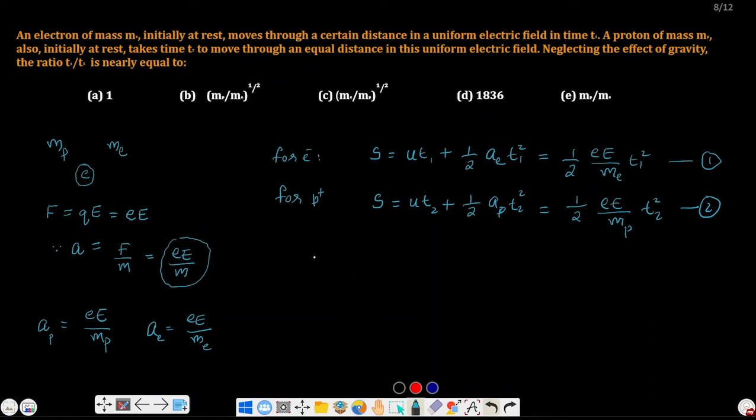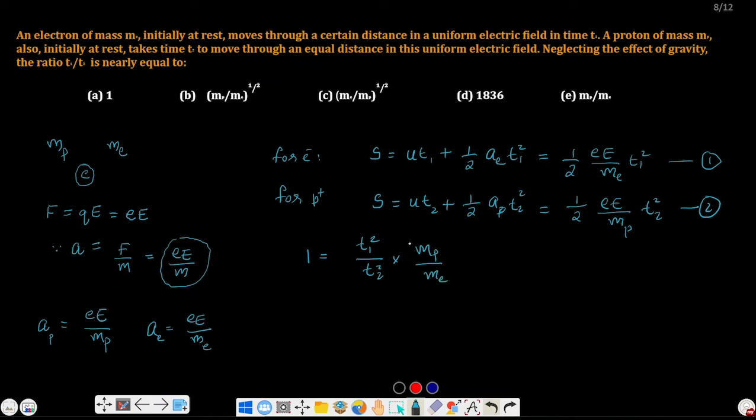Now we can take the ratio, equation number 1 by equation number 2. LHS is going to be 1. Then in the RHS, half gets cancelled, E and capital E gets cancelled. So we get T1 square divided by T2 square into ME by MP inverted, so we will get MP by ME. This is what we obtained.